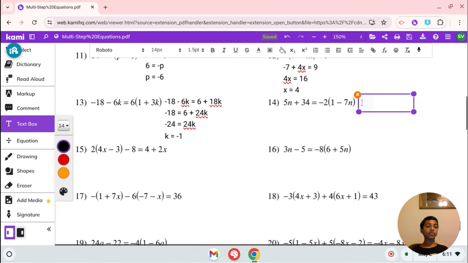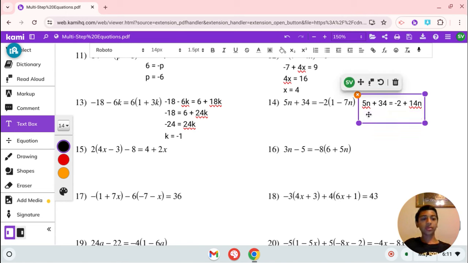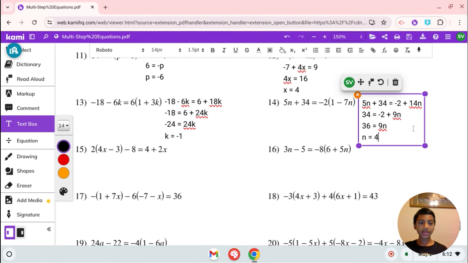Number 14, we have 5n plus 34 equals negative 2 times (1 minus 7n). Let's distribute this again. So 5n plus 34 equals negative 2 plus 14n. Now, let's subtract 5n from both sides of this equation. So 34 equals negative 2 plus 9n. Now, we're going to add 2 to each side, so we get 36 equals 9n. Now, we can divide both sides of this equation by 9. 36 divided by 9 is 4, so we get n equals 4.